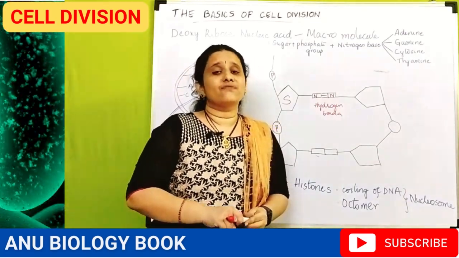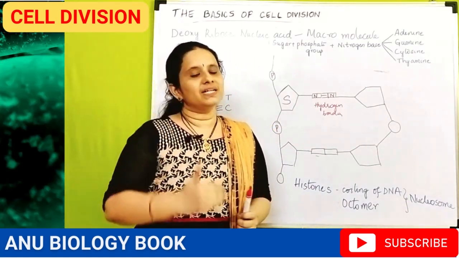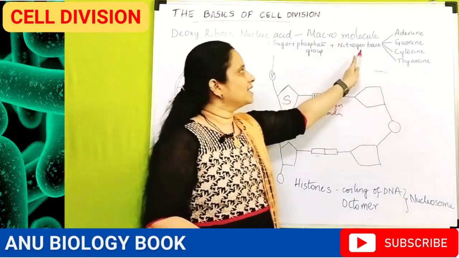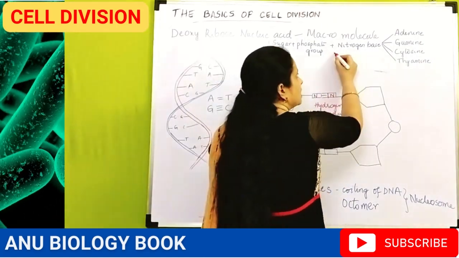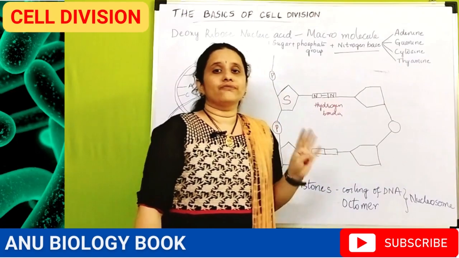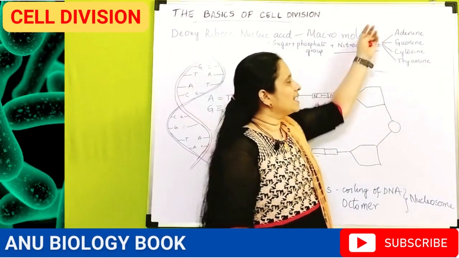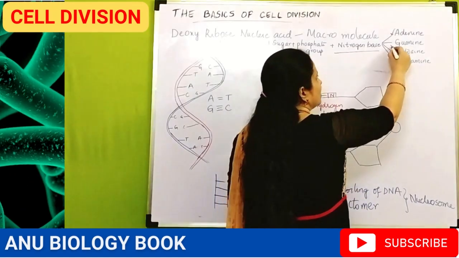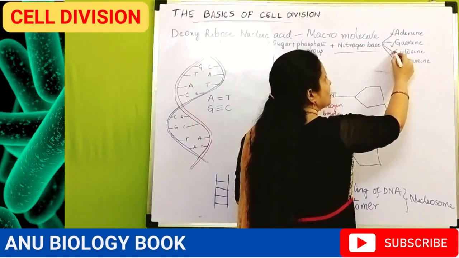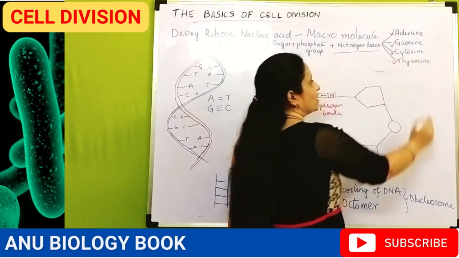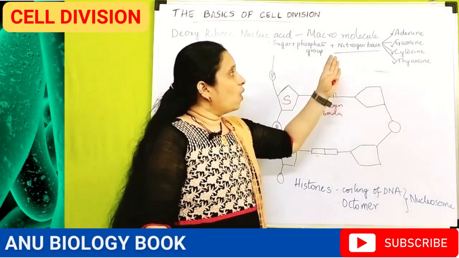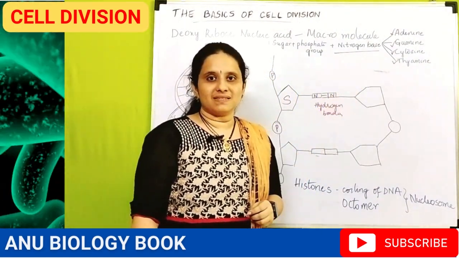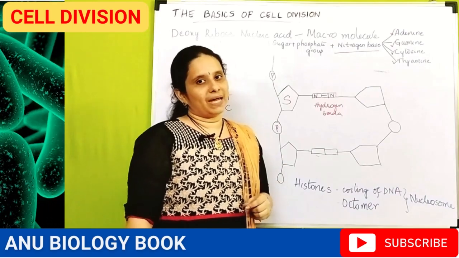Here, the ribose and phosphate are common for all the nucleotides, but the nitrogen base differs. These nitrogen bases are of 4 types. The first one is adenine, the second is guanine, the third is cytosine, and the fourth is thymine. All these 4 nitrogen bases have their complementary pairs.